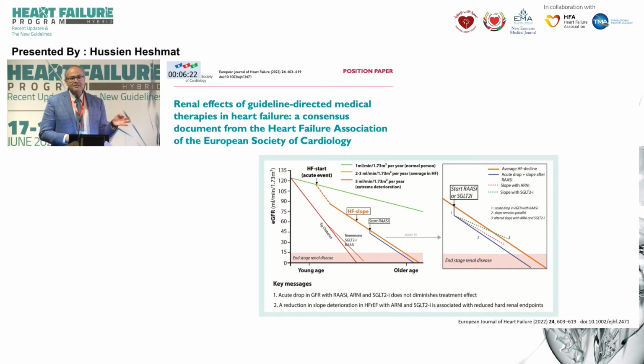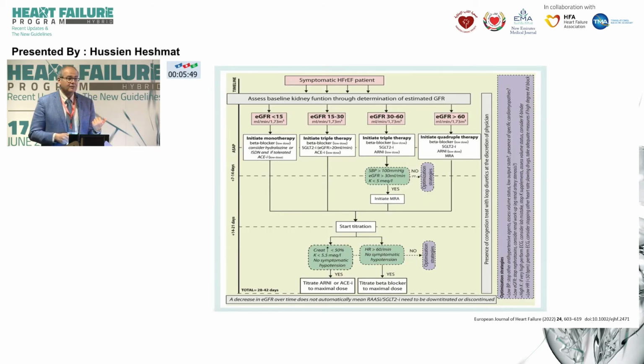And this is, again, one of the excellent papers that I would recommend you to go through, published by the ESC recently, in the beginning of this year, looking at the interaction between renin medications. It's a very nice document. I would like to congratulate the authors for this. And you see the common pattern of RAS blockers, SGLT2 inhibitors, that whenever we start them, we see some initial risk and initial hazard. There's some decline in eGFR, but as we go on, the downhill course of the chronic kidney disease progression is tamed down by combining RAS blockers and SGLT2 inhibitors. This is one very practical algorithm that tells you what to do when you have a patient with chronic kidney disease and you need to start heart failure medications.